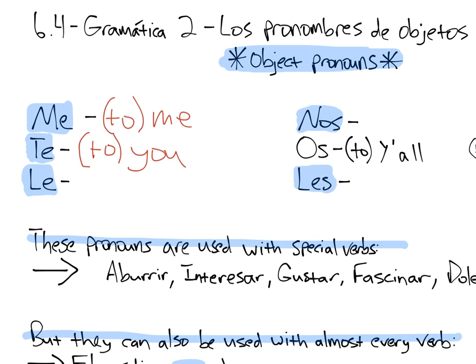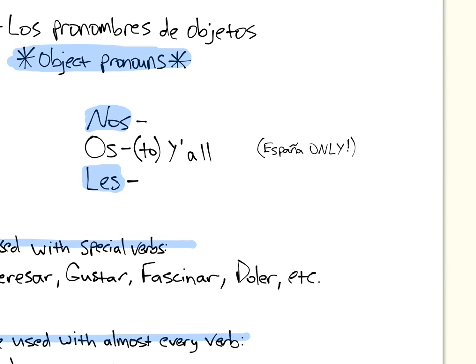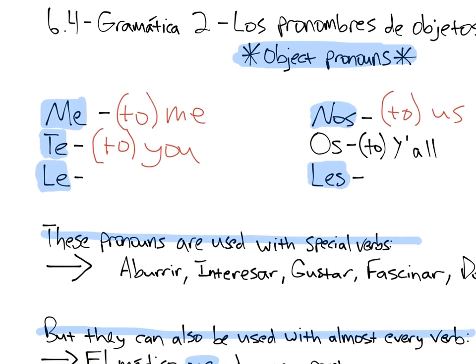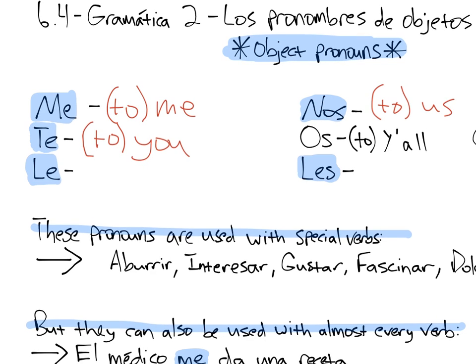We'll go over here to nos. Nos means to us or just us. I threw os in there because that's a Spain thing, and well, if you can use these correctly, you can use os correctly as well, but you're only going to hear that in Spain. Now, le and les can only be indirect object pronouns.